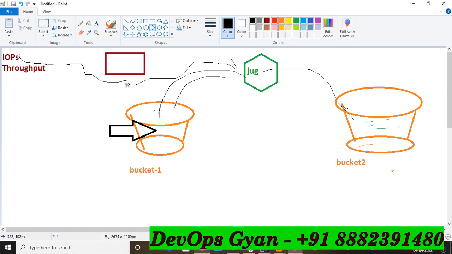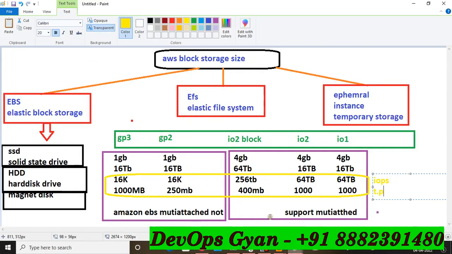Now understand what is the IOPS. IOPS is data transfer input output per second, and the throughput is, for a particular object, what amount of data, meaning the water the jug can transfer into the bucket continuously. So this is the throughput. Make sure and do not hesitate. Now come on to this section.